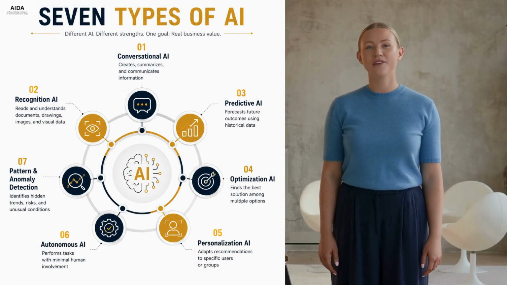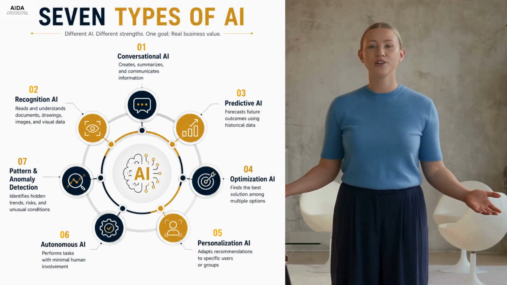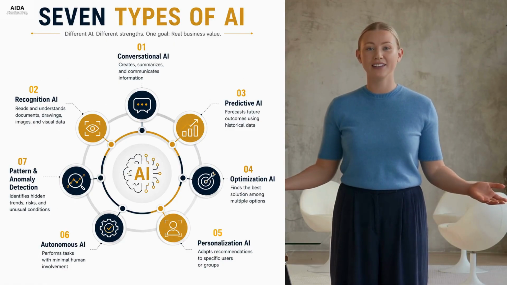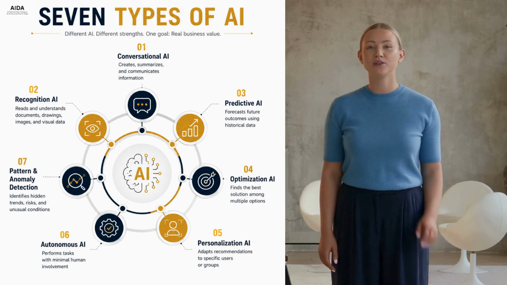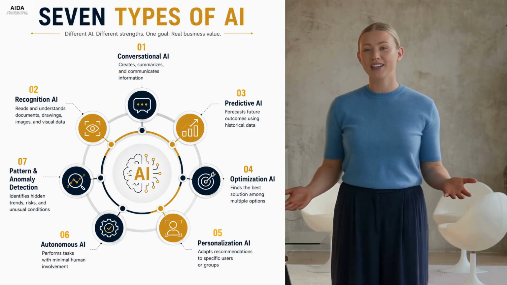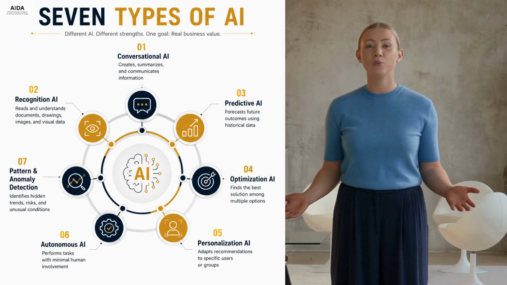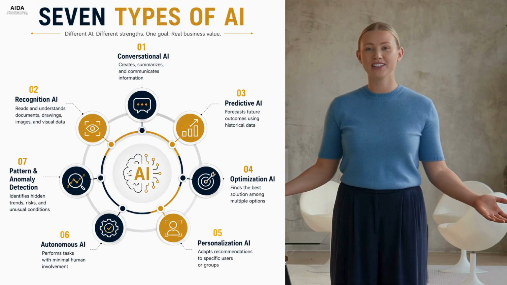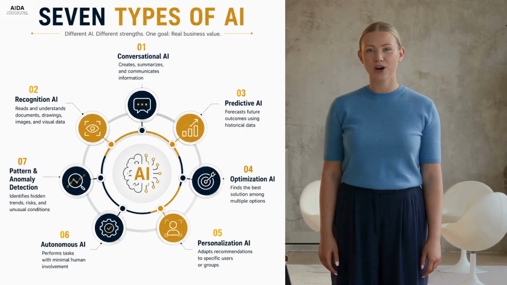The 7 types of AI. When most people hear the term AI, they think of ChatGPT, but AI is much broader than that. Different types of AI solve different business problems, improve different workflows, and create value in different ways. Understanding these categories helps you identify where AI can improve productivity, reduce risk, increase efficiency, and drive better business outcomes.